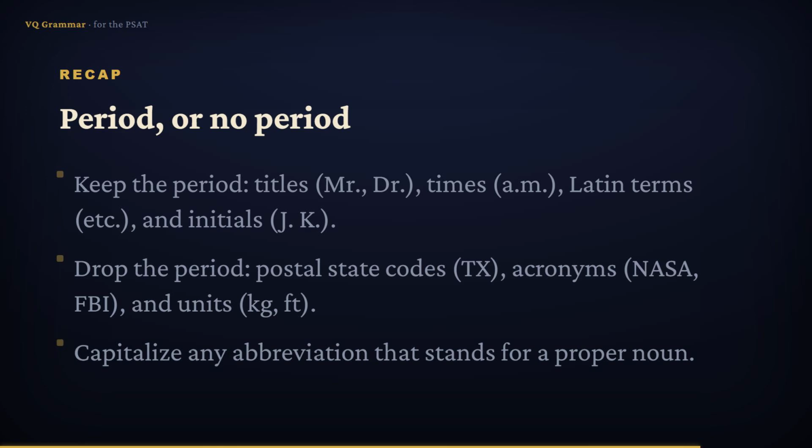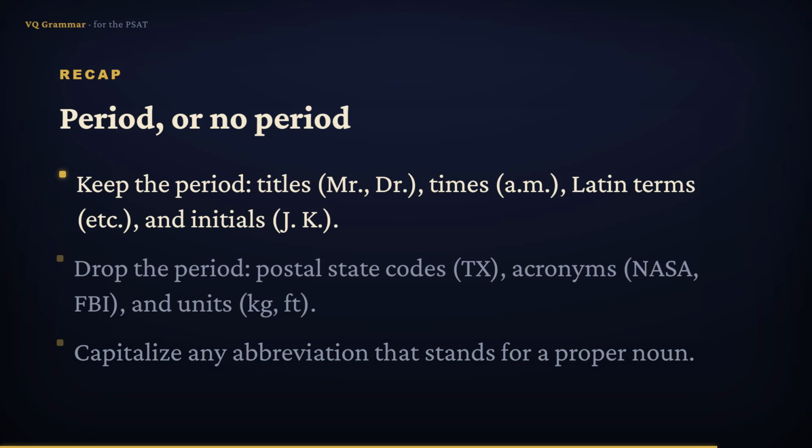Let's wrap up. An abbreviation is a shortened form, and the question is always the same: period or no period. Keep the period for titles like Mr. and Dr., for clock times like a.m., for Latin terms like etc., and for the initials in a name.